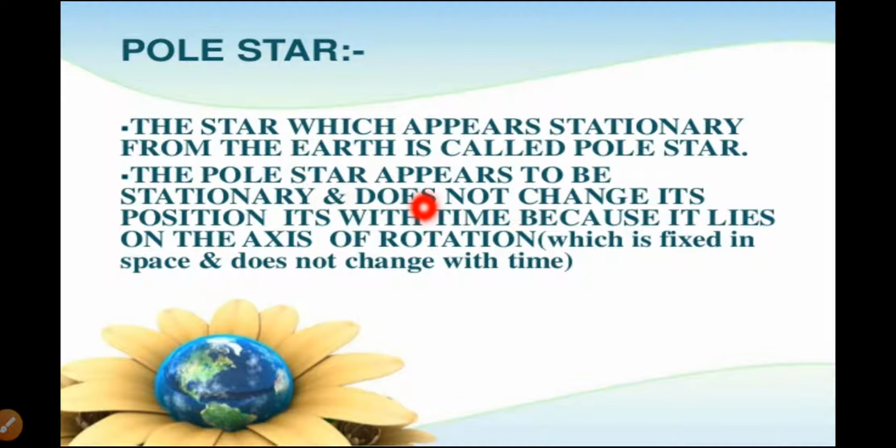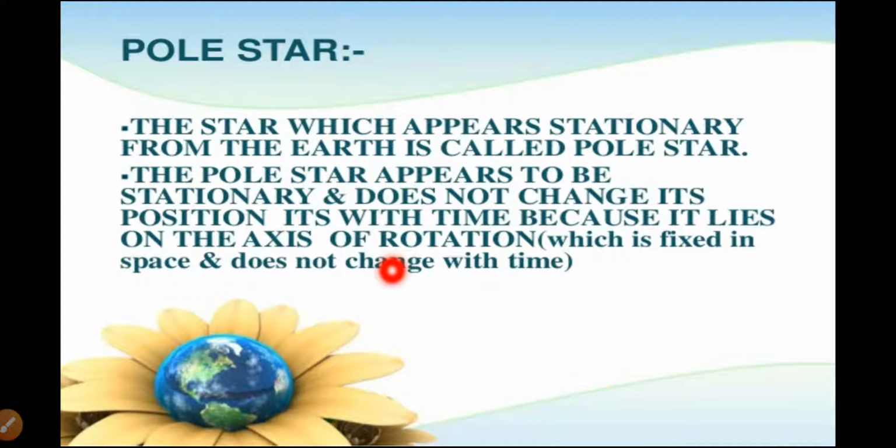The pole star appears to be stationary and does not change its position with time because it lies on the axis of rotation, which is fixed in space and does not change with time. That's why it cannot change its position.